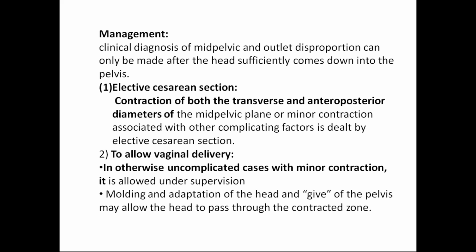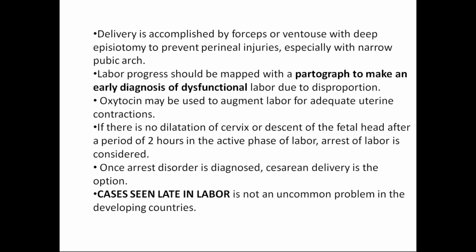Then how do you manage? Clinical diagnosis of mid-pelvic and outlet contraction usually goes for elective cesarean section. Also you can go for a vaginal delivery with monitoring. In otherwise uncomplicated cases with minor contraction, it is allowed under supervision. Same thing, you have to always monitor with a partogram, for early diagnosis of dysfunctional labor, and you can augment the labor using oxytocin to get adequate uterine contractions. If there is no dilatation for up to 2 hours or no descent, then you have to diagnose it as arrest of labor and go for a cesarean section.